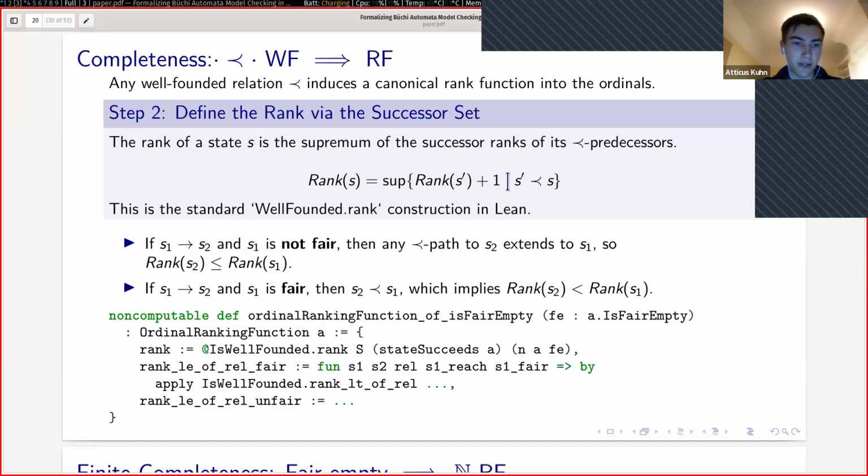And why does this produce a valid ranking function? Well, we have to check the two conditions. The first condition is that S1 steps to S2 and S1 is not fair. Well, then any path to S2 would extend S1. So we'd have the rank of S2 is less than or equal to the rank of S1. On the other hand, if S1 is fair, then we would have that S2 succeeds S1, which implies by our definition that the rank of S2 is strictly less than the rank of S1. And so here's an excerpt from my formalization in Lean, where I use IsWellFounded.rank, which is already defined in mathlib.